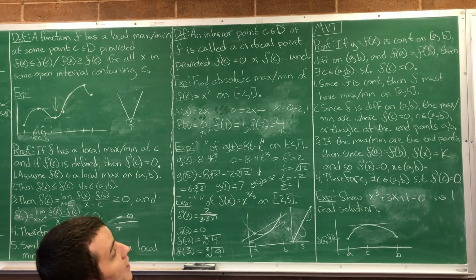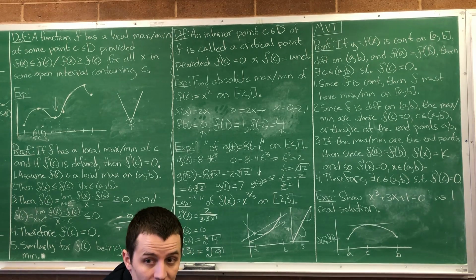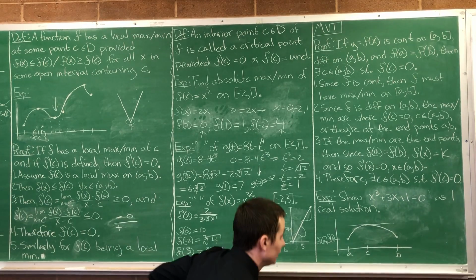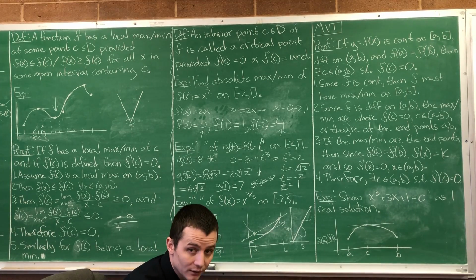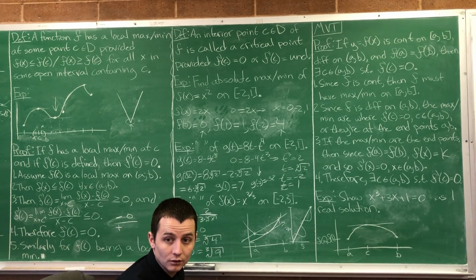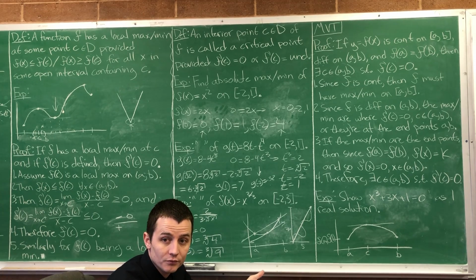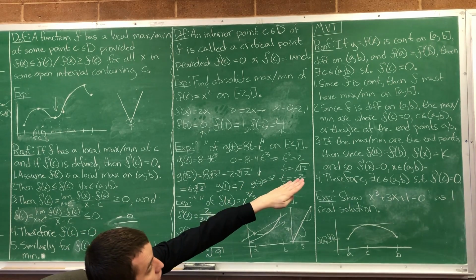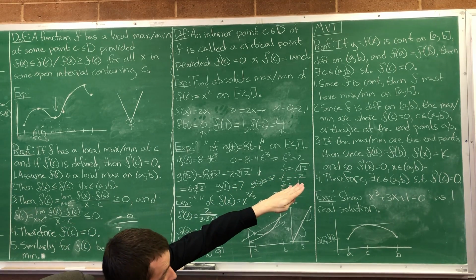Since f is continuous, then f must have a max and min on the closed interval [a, b]. That's going back to our extreme value theorem. We know f is a continuous function and is defined on a closed bounded interval [a, b]. Therefore, it has to achieve a max and min somewhere on that closed interval. An absolute max and min somewhere on the interval. It could include the endpoints, or it could be interior points. Right? Now, since f is differentiable on all of (a, b), then the max and min are where f prime is equal to 0.